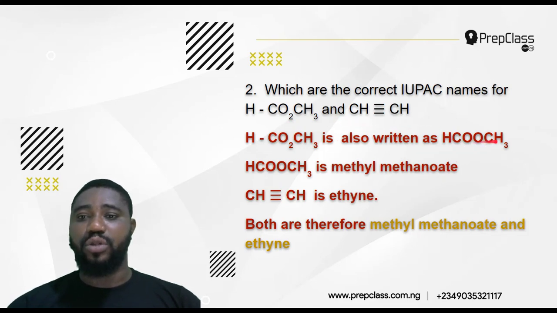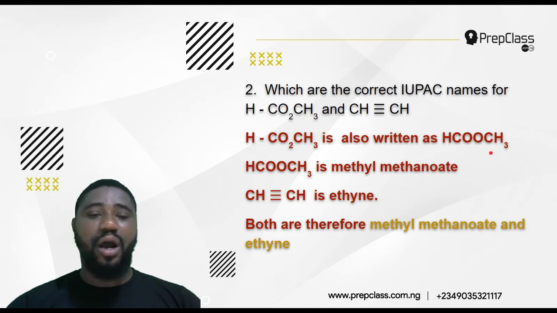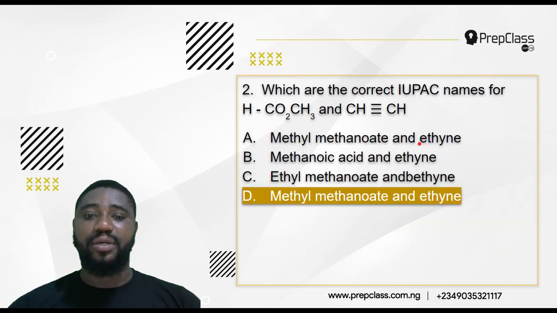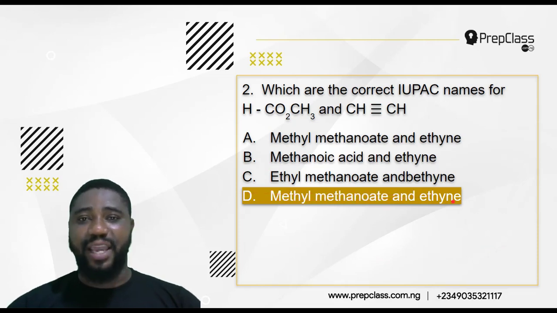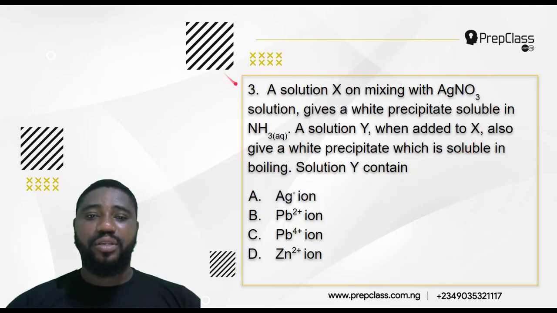So if you look at this one now, like I said, this is methyl methanoate, and of course this one is ethyne. So both are there, methyl methanoate and ethyne. So our correct answer is methyl methanoate and ethyne. So option D is the correct answer.